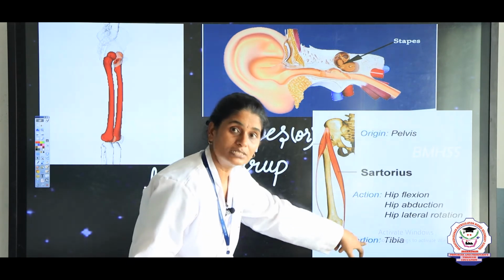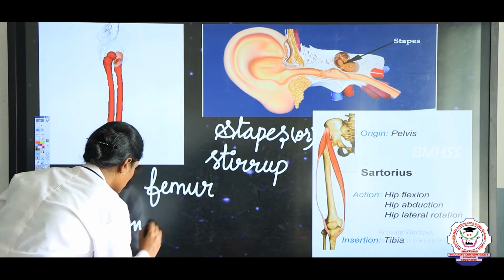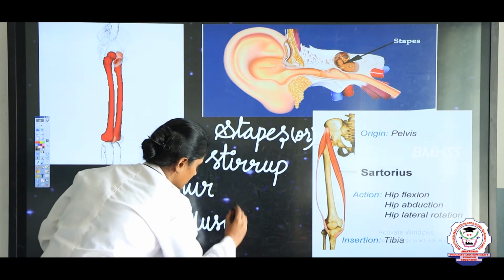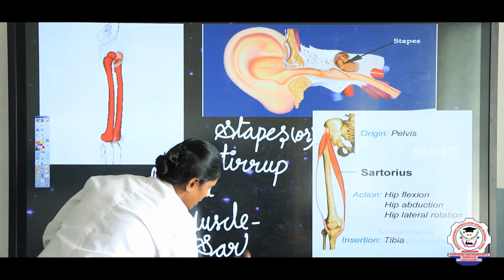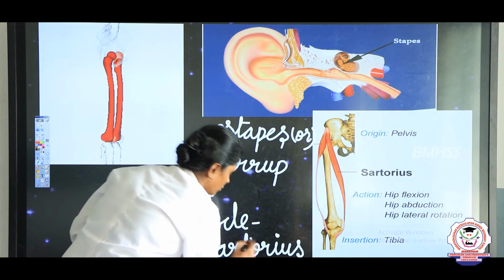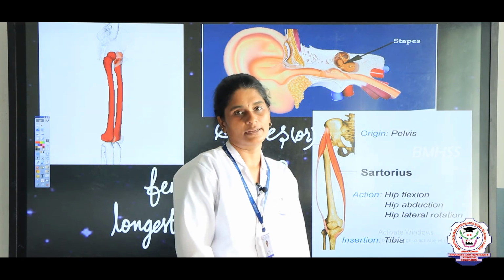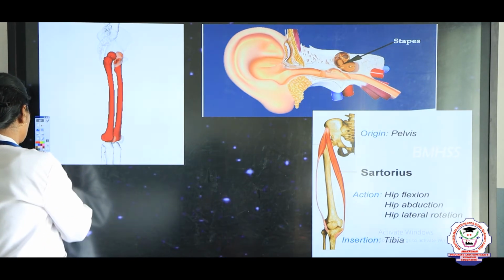And which is the longest muscle in our body? The longest muscle in our body is the sartorius muscle, S-A-R-T-O-R-I-U-S. The sartorius muscle is present in the thigh region. This is extra information, right?